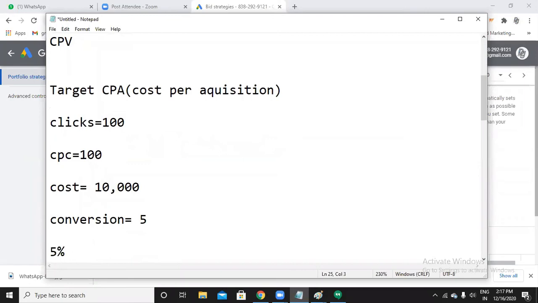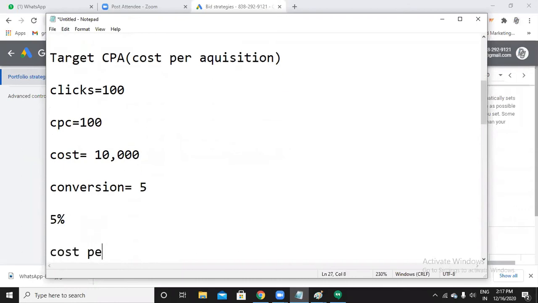Now what is the cost per conversion? My ad spend is 10,000 rupees, and I got only 5 conversions. So what is the cost per conversion? 2,000. For every conversion, I'm paying 2,000 rupees.